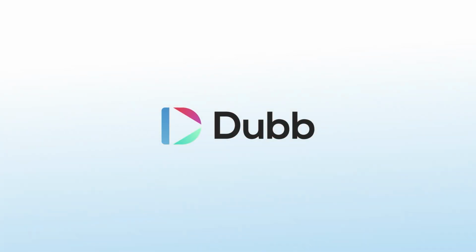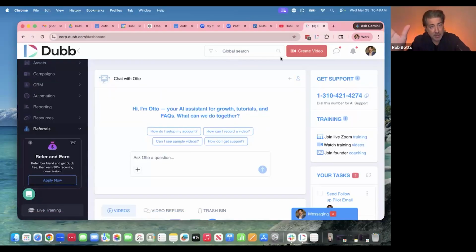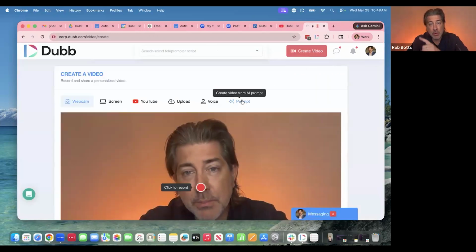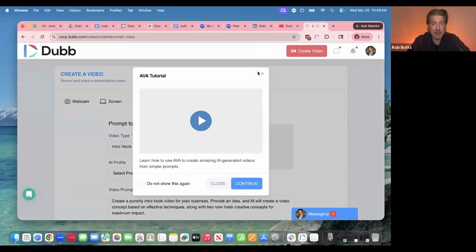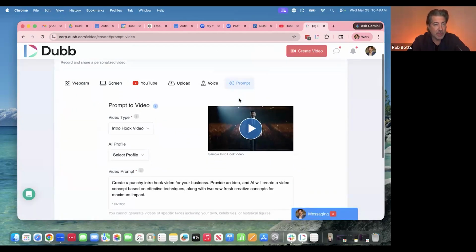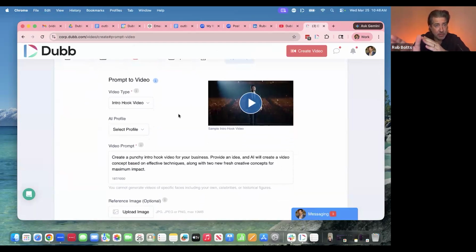There is a little function that we have here that I want to show you. With our AI, I'm going to click this little button up here at the top, create video. Remember from the beginning with webcam? We have this little prompt one right here at the end. See where it says prompt? This is called Ava. This is our little AI tool in here where you can create AI videos.